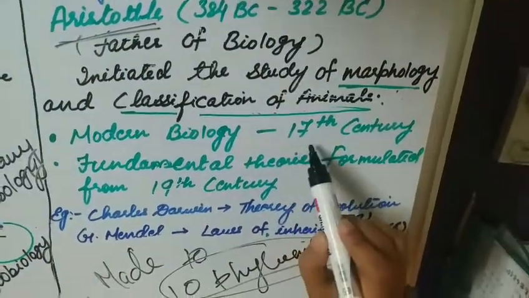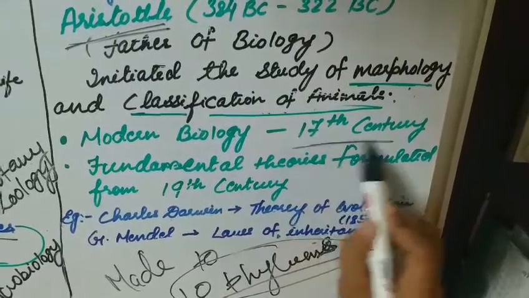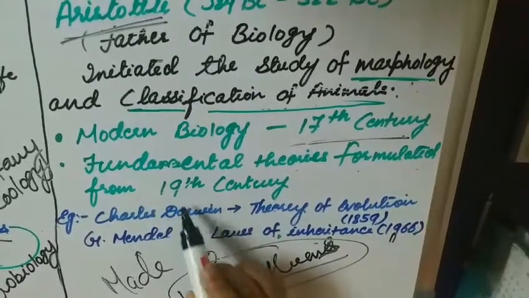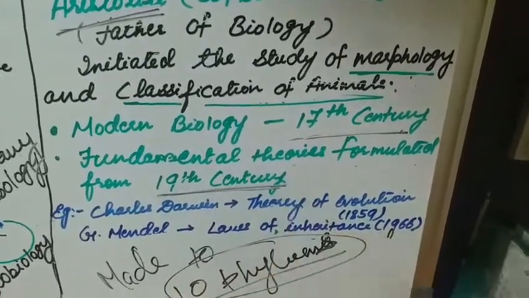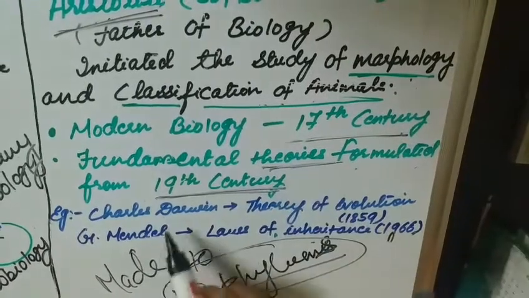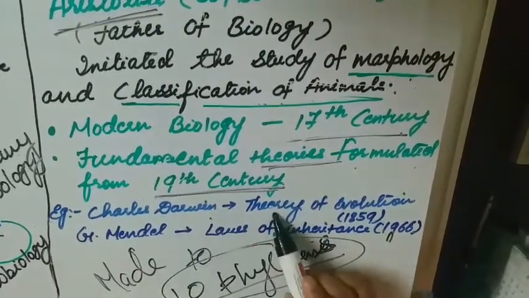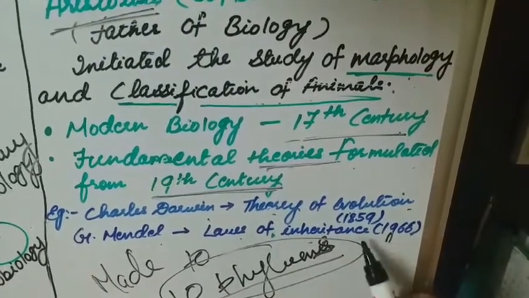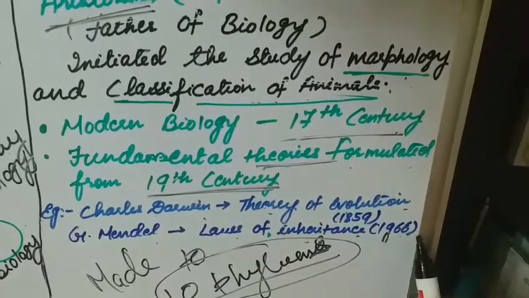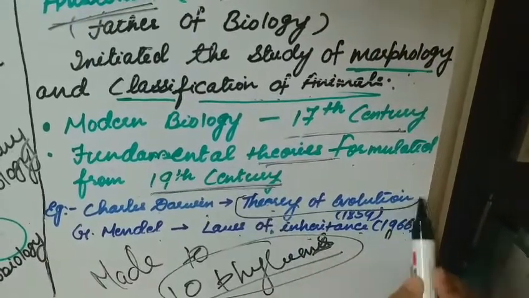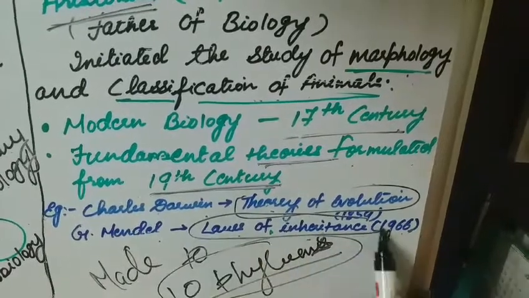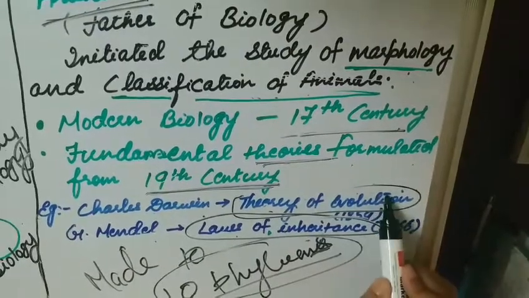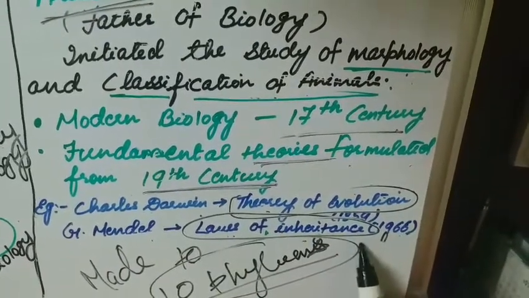Now, modern biology has come into existence from the 17th century, and the fundamental theories were formulated from the 19th century. For example, what kind of theories are these? For example, Charles Darwin proposed the theory of evolution. G. Mendel proposed the laws of inheritance in 1866. Now we will learn about the theory of evolution and laws of inheritance, a very basic introduction.